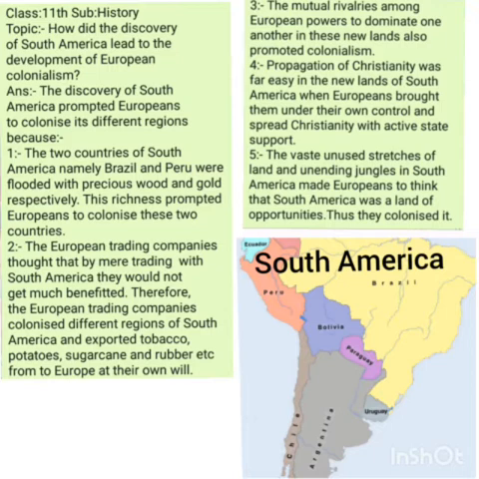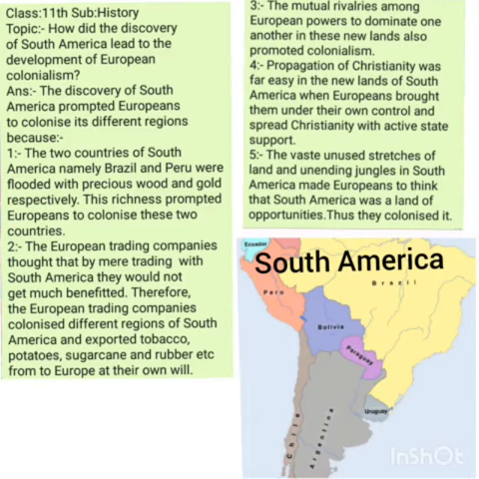We know that Europeans had sailed across the Atlantic Ocean and reached the Americas, especially South America, to trade with the different regions of South America. But the fact is that with the passage of time, the Europeans dominated, occupied and colonized different regions of South America.